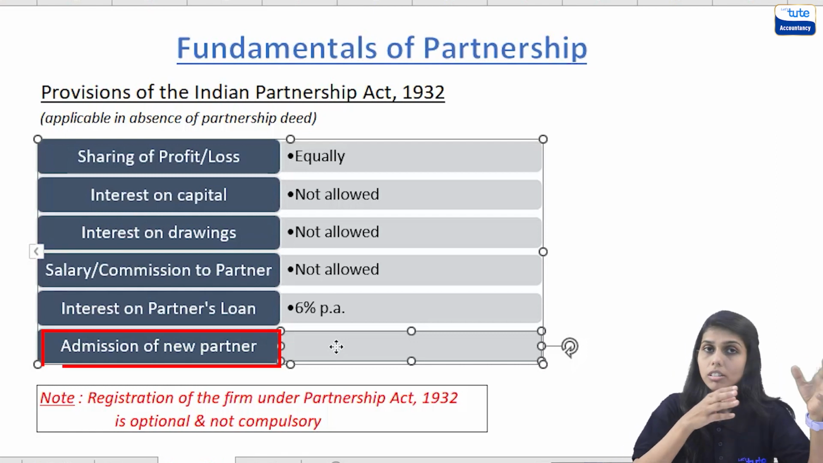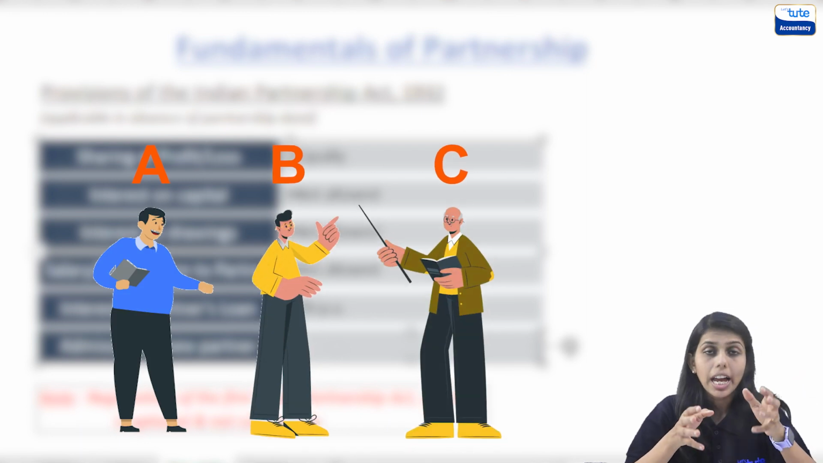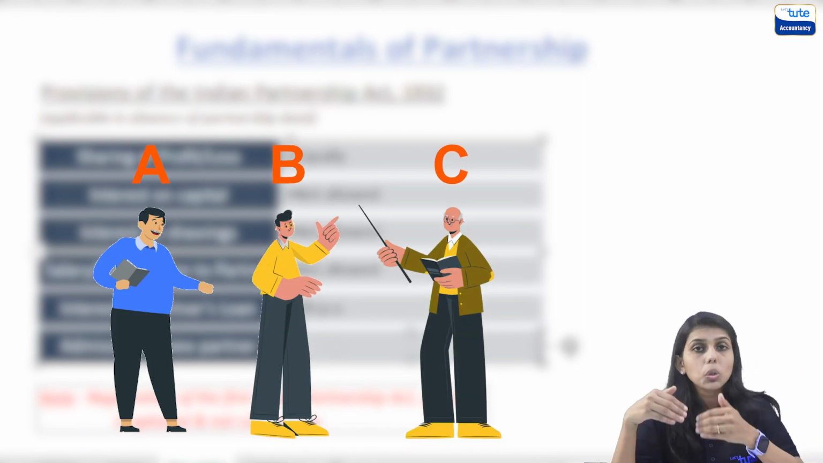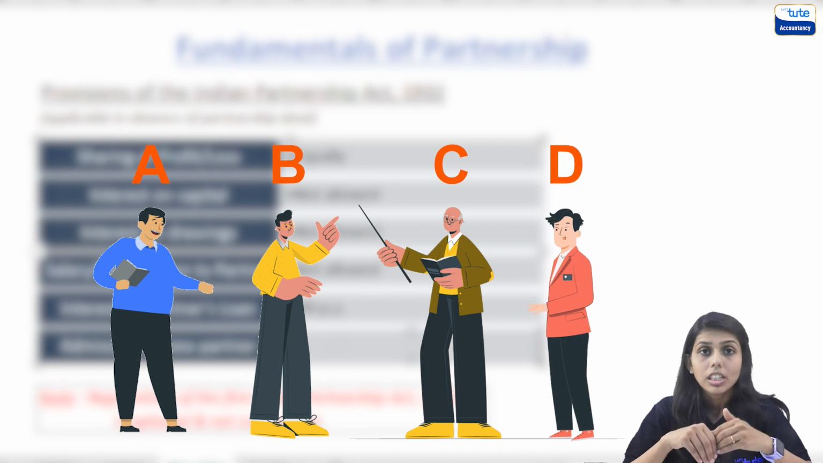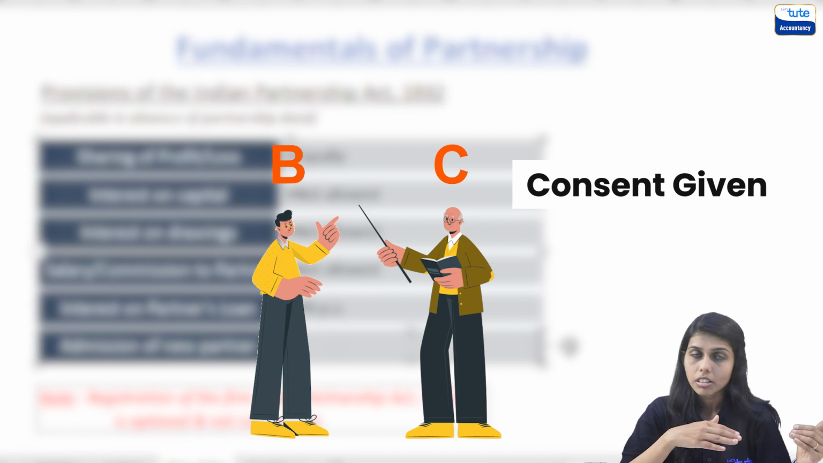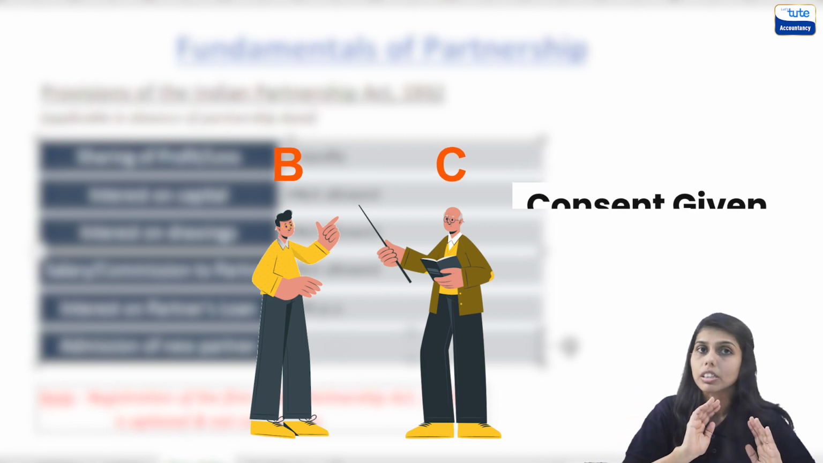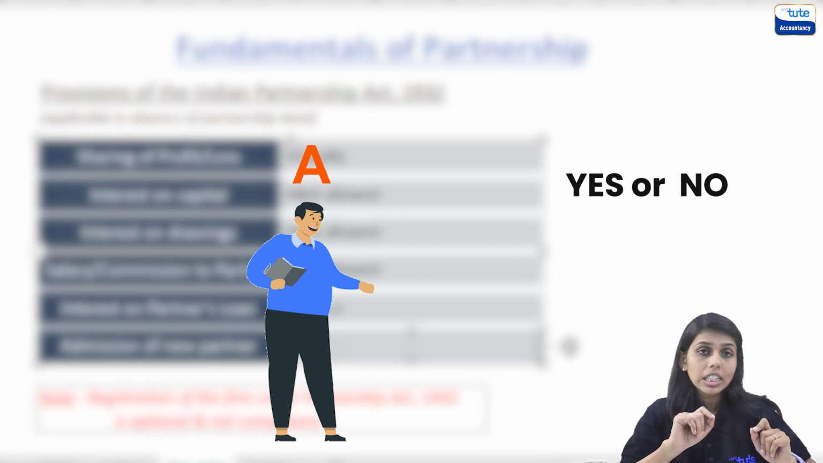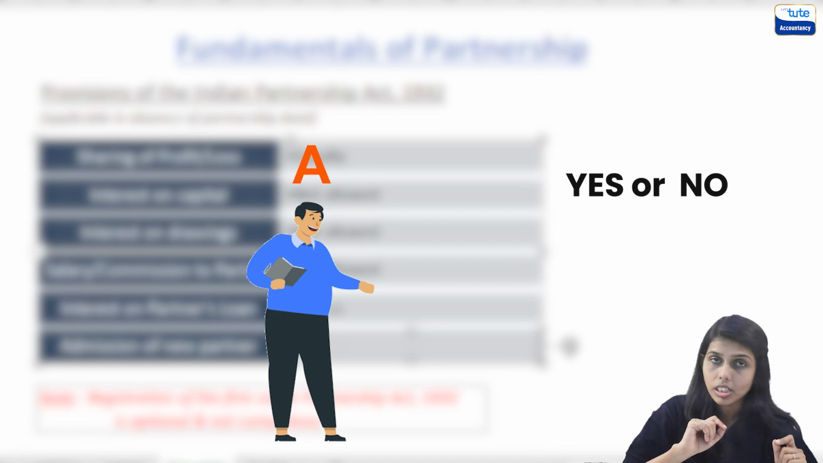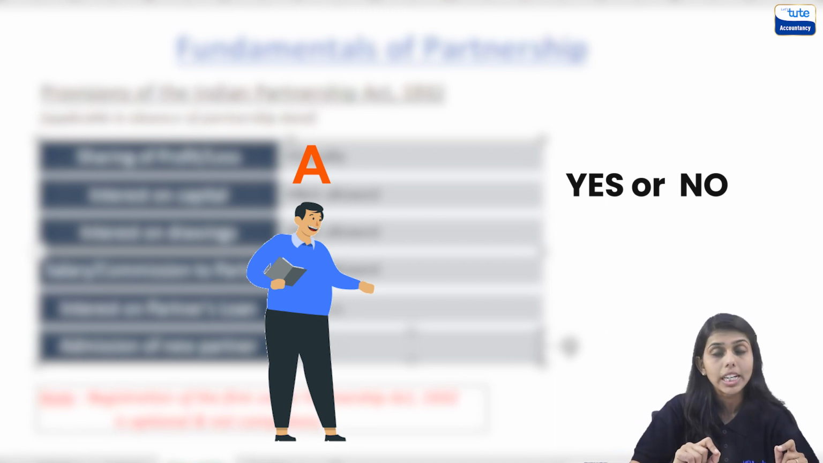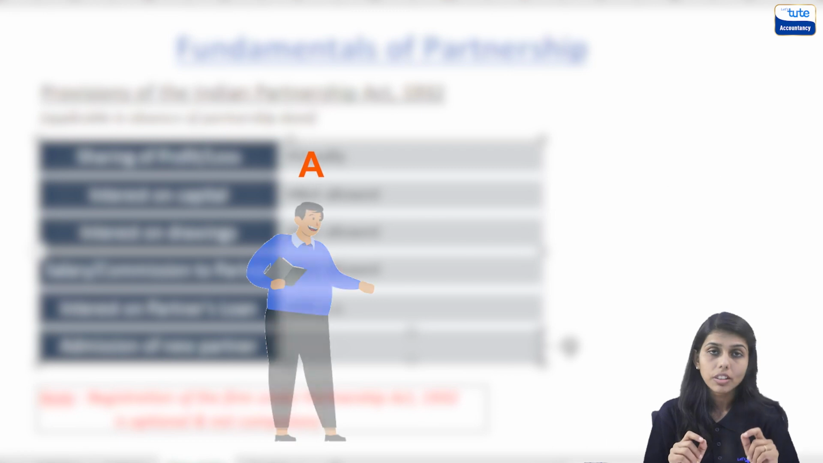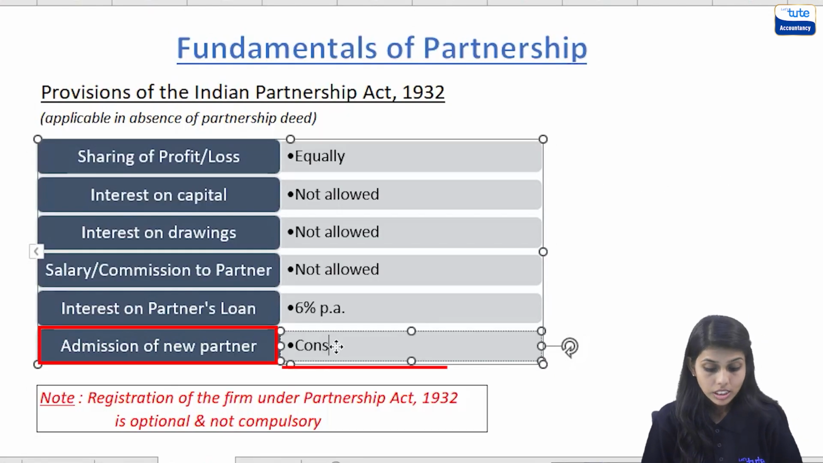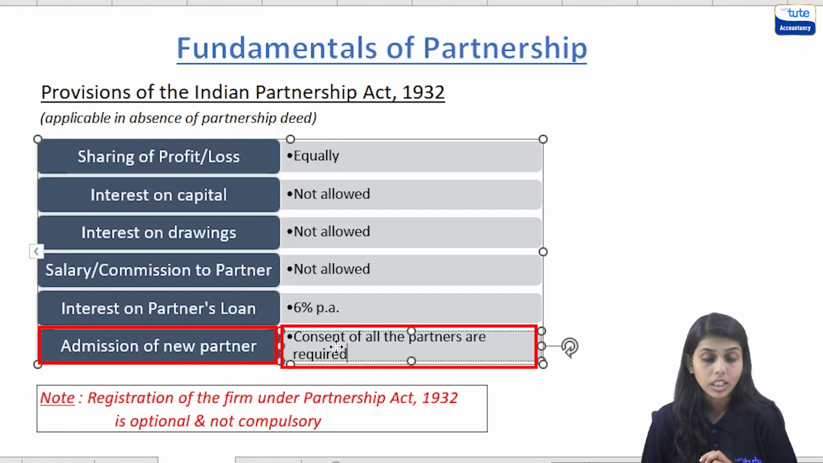So suppose there were 3 partners A, B, C and they decide to admit a new partner, Mr. D, into the business. Now for admitting this new partner, Mr. D, B and C gave their consent that okay, D should be admitted as a partner. But A has not given the consent yet. In this case, until and unless the consent of all the partners is received, the new partner cannot be admitted into the business. So again, for the admission of the new partner, consent of all the partners is required.